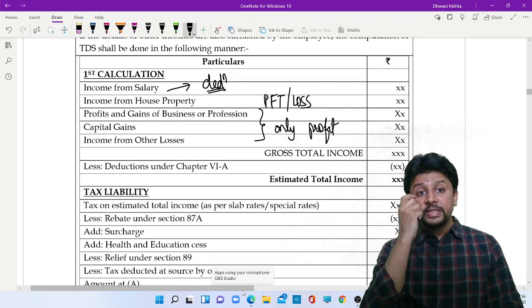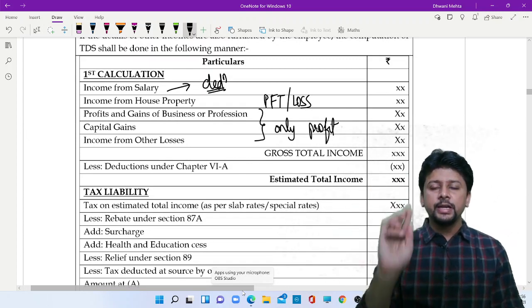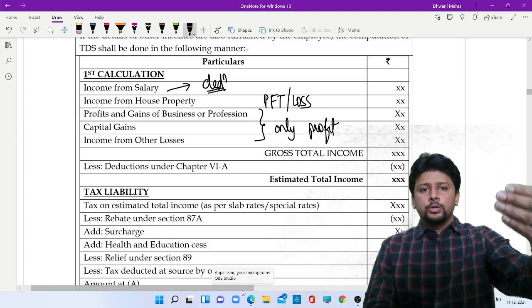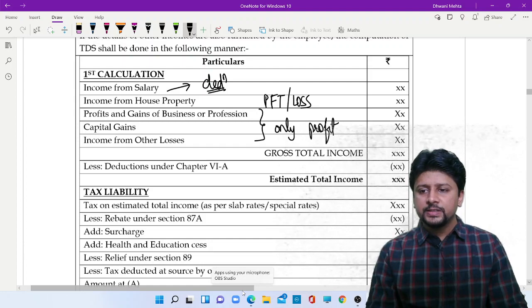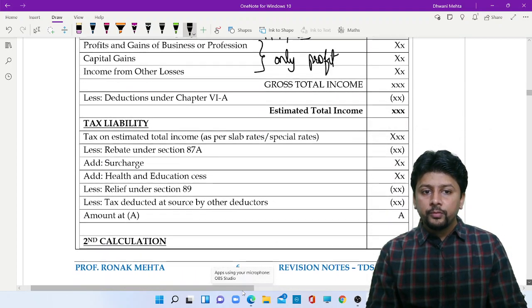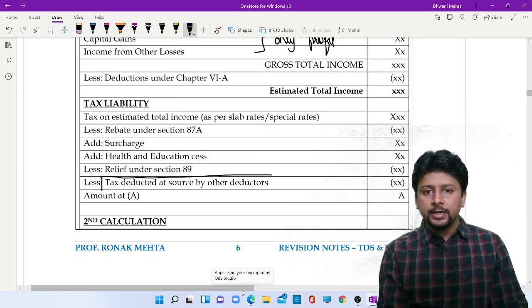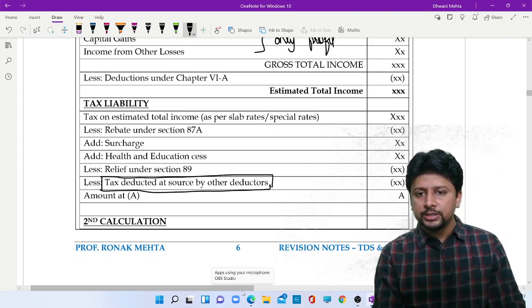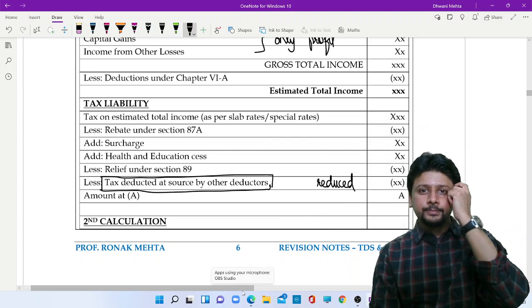If the employee says he is suffering a loss, employer will not consider that loss in the TDS working. Gross total income, deduction, estimated total income, on that tax is being calculated. If tax is deducted at source by other deductors, then that amount has to be adjusted, has to be reduced in this working.